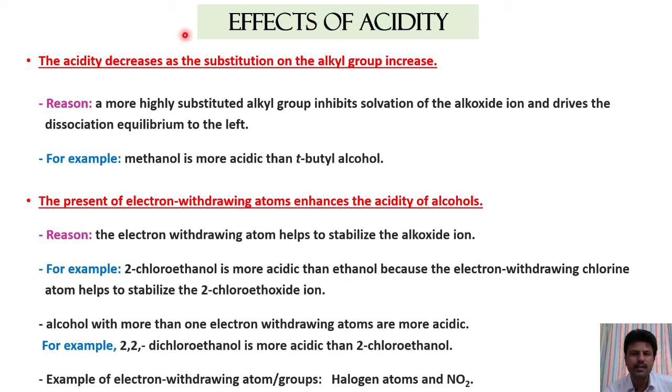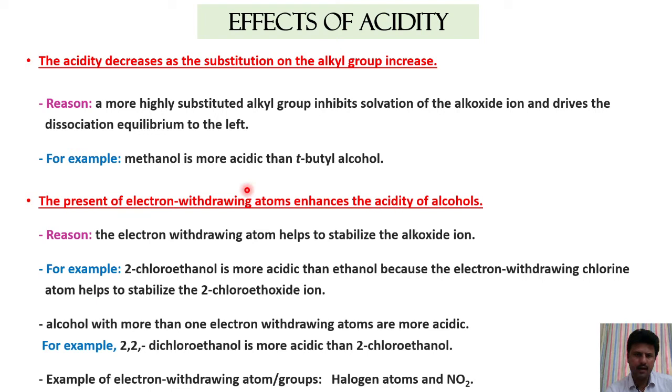Effect of alkyl groups on acidity. The acidity decreases as the substitution of the alkyl group increases, since a highly substituted alkyl group inhibits solvation. If alkyl groups are more, the solvation will be lesser. Therefore, the alkoxide ion drives the dissociation equilibrium to the left. Therefore, if alkyl groups increase, acidity will decrease.